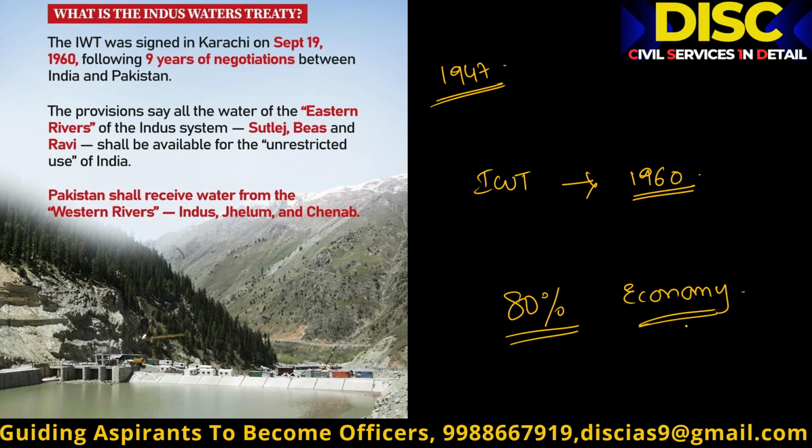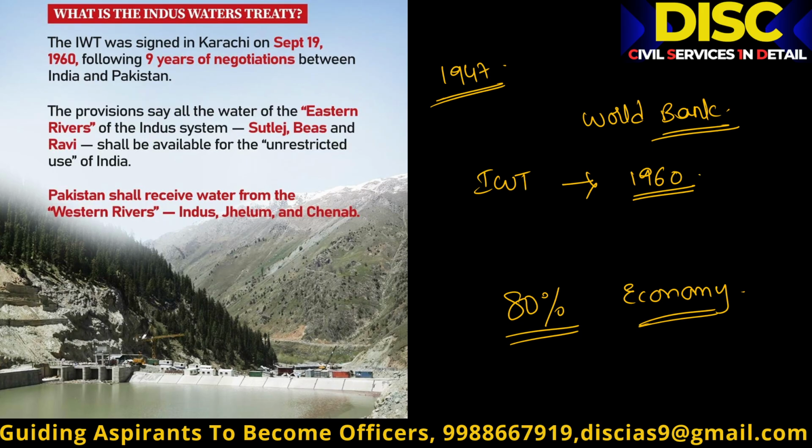So they were so worried: if in future these people stop the water, what will happen? It would be completely devastating for Pakistan. So they came up with a few talks and deals which failed. Finally, with the intervention of the World Bank, India and Pakistan signed the IWT, the Indus Water Treaty, in 1960.